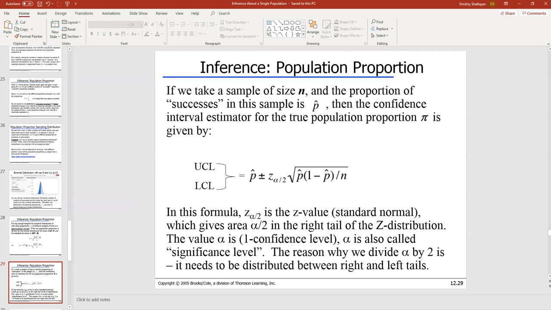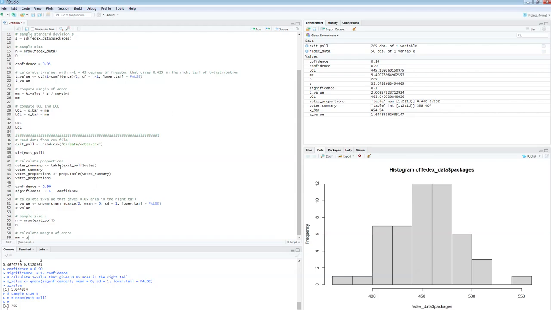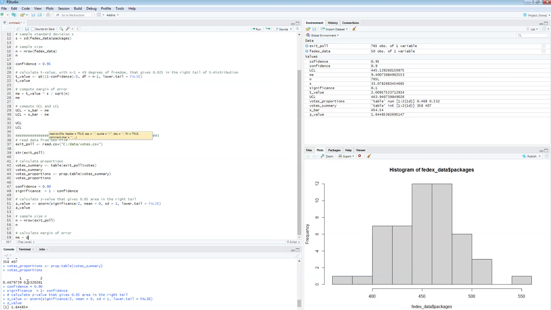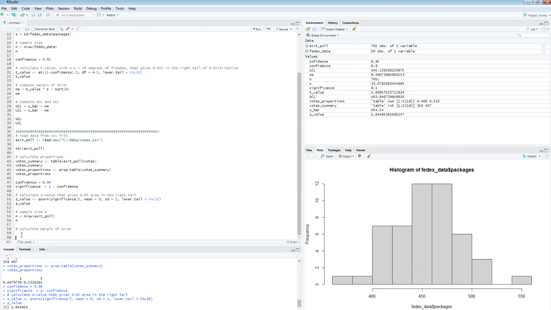That actually brings up an interesting question. So my p hat, because I'm interested in knowing things about Republican candidate, right? Here's my p hat, 0.53202, right? I can type it, of course, in the formula, but let's see if I can actually, even before I calculate the margin of error, extract that value from my variable votes proportions. Because when I calculated proportions, I recorded them inside what supposedly is a vector, right? So first component of that vector is 0.4679. Second component should be that number, right?